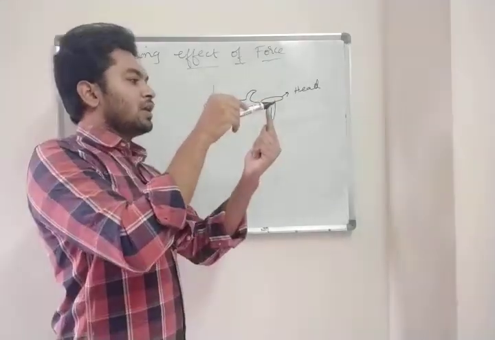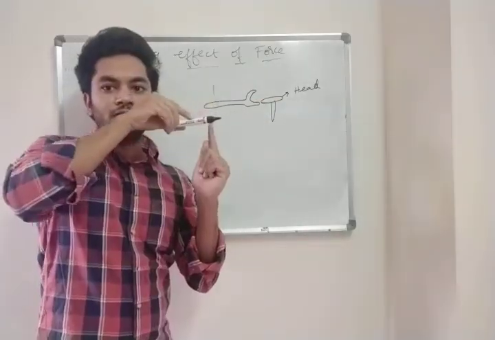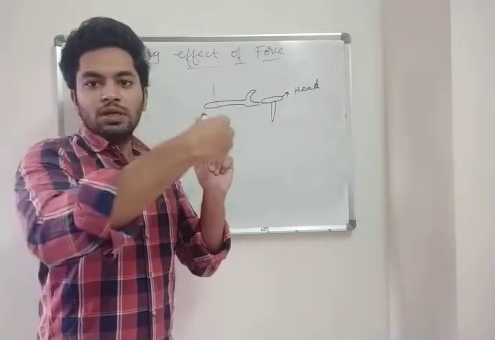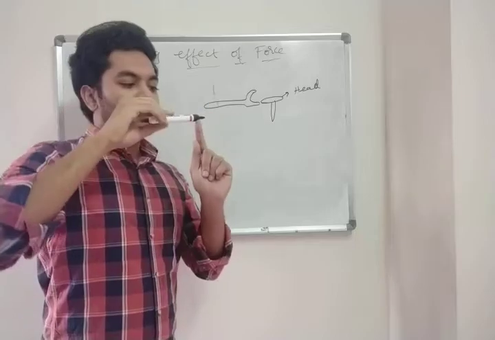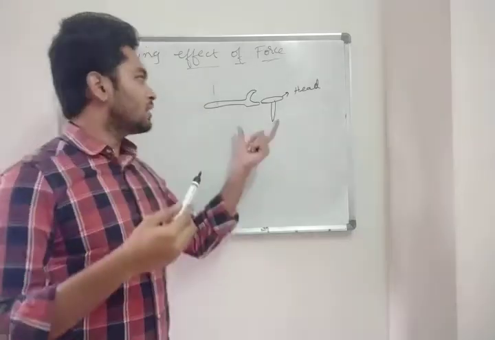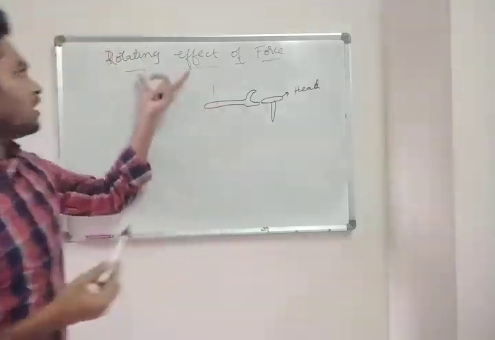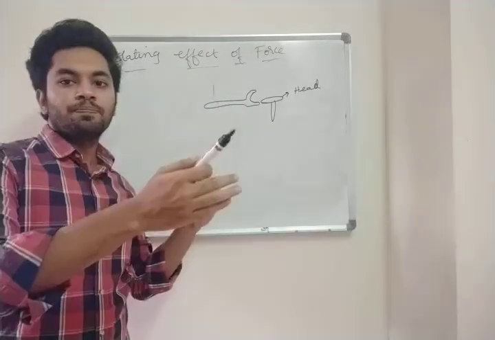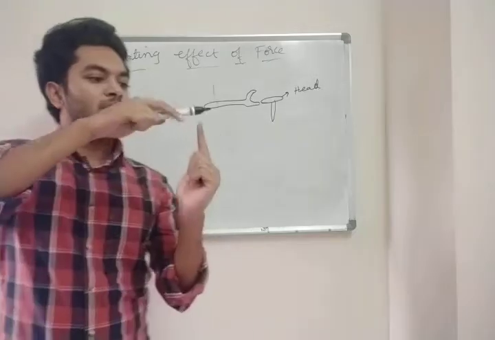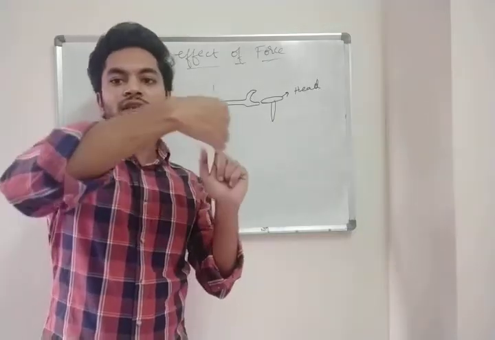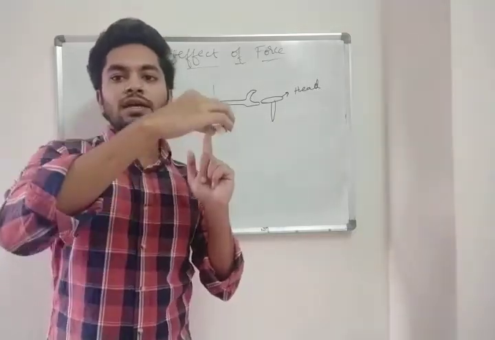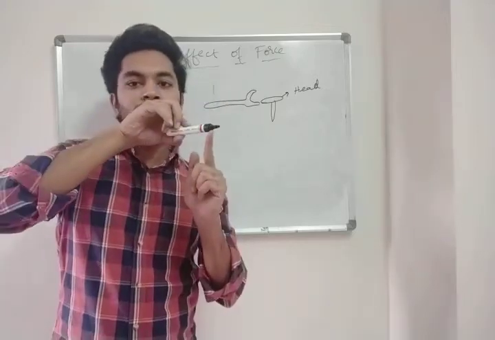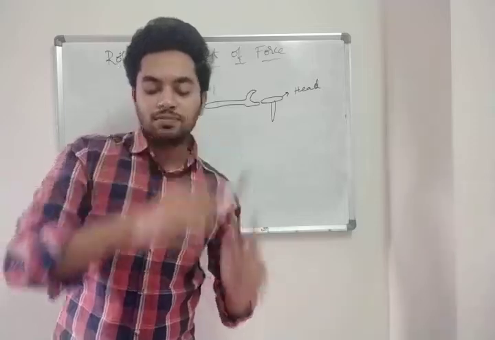If this is the nut, what you are going to do? You are going to tighten it. So you will spin it, right? You will turn like this. So this is also an example for rotating effect of force. One example is your door, and the other example is your nut with your wrench. This side is tightening and this side is loosening it up, right? Understood? Okay.